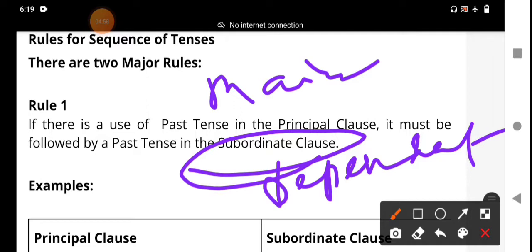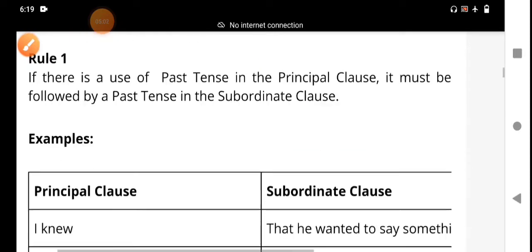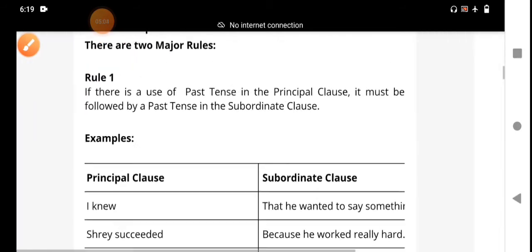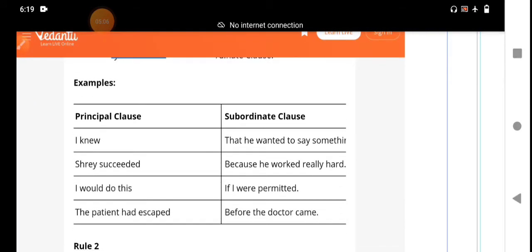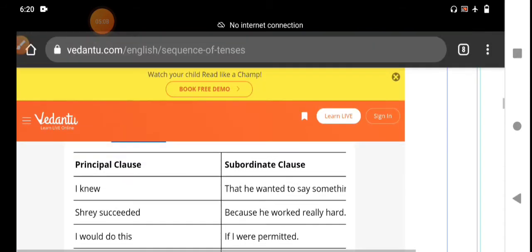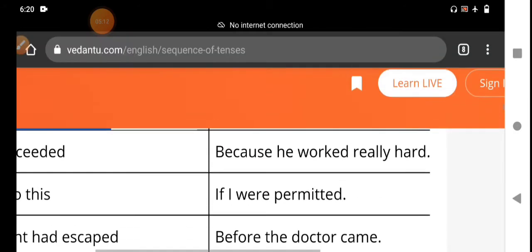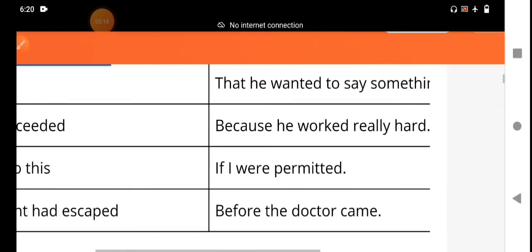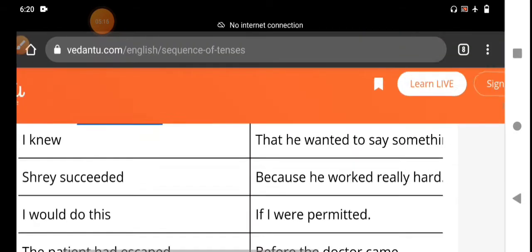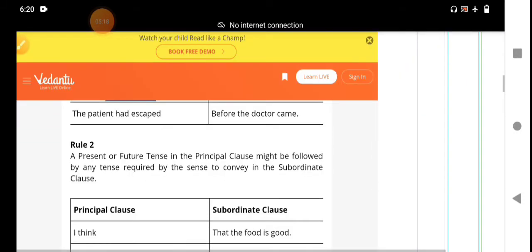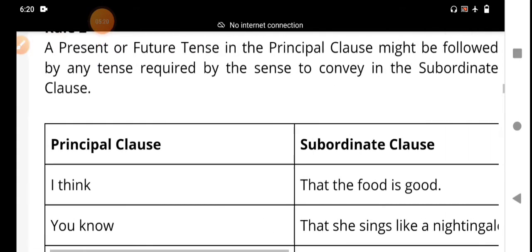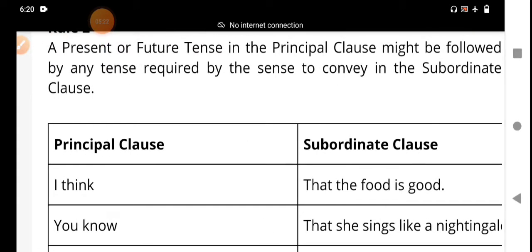You should observe the difference between the main clause and the dependent clause. Please listen to me, all of you, my dear students. Here the sentences are there.